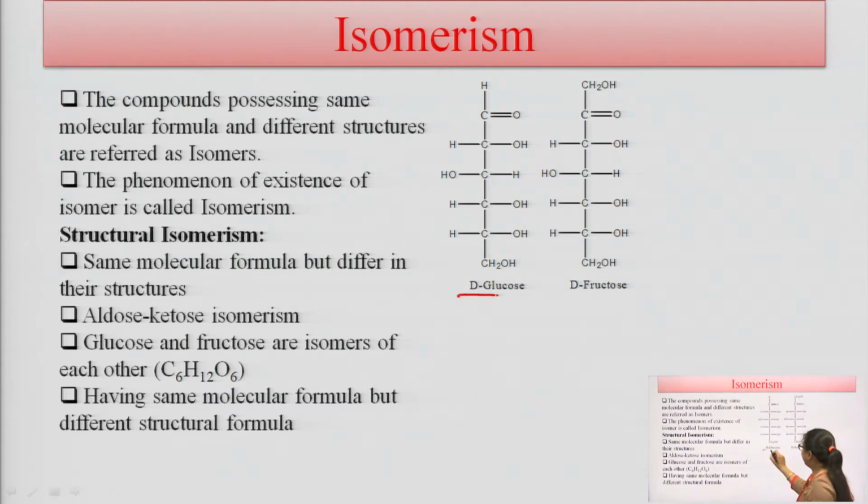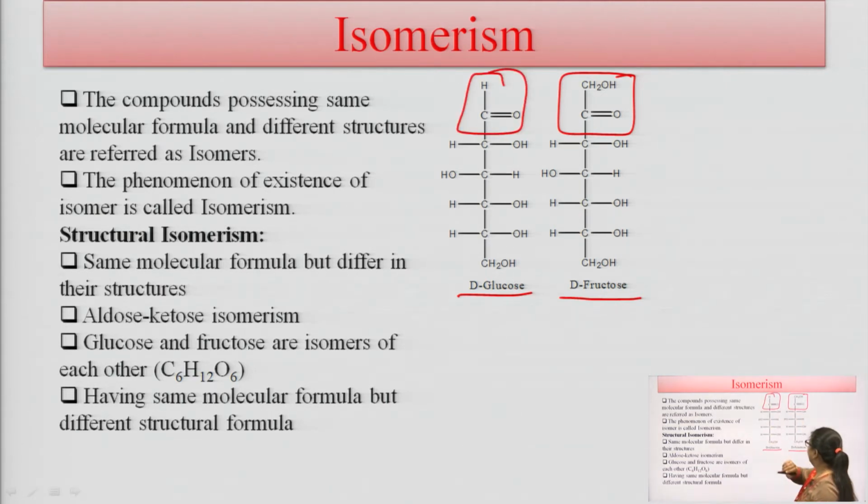This is the structure of dextroglucose and this is the structure of dextrofructose. This is because fructose shows the ketone or ketose form and glucose shows the aldehyde form. This is the main difference between fructose and glucose, and the rest of the structure is similar. So, glucose and fructose are isomers of each other.